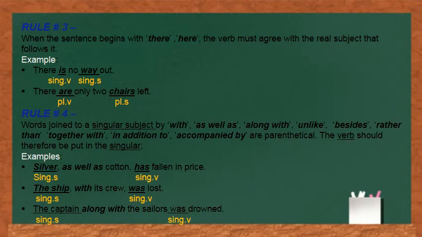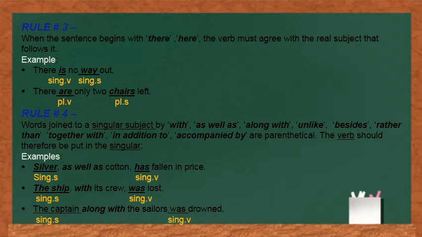In other words, we can say that along with, as well as, besides do not behave in the same way as the conjunction and when it comes to subject-verb agreement, even though they have roughly the same meaning or function. If you can remember, there was a rule, I think the second rule, which says that when two nouns are joined by the word and, they always take a plural verb.